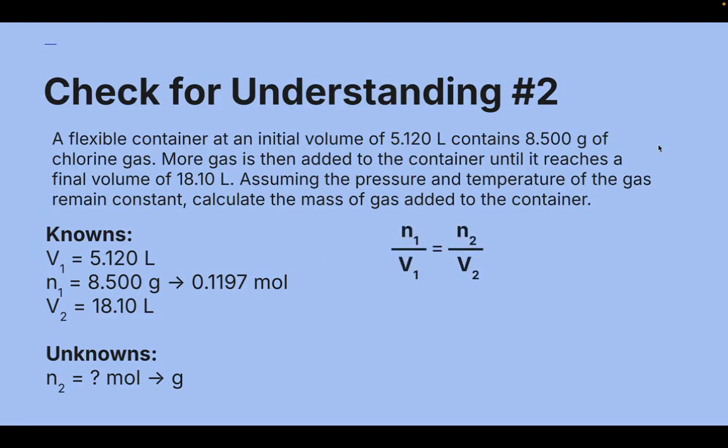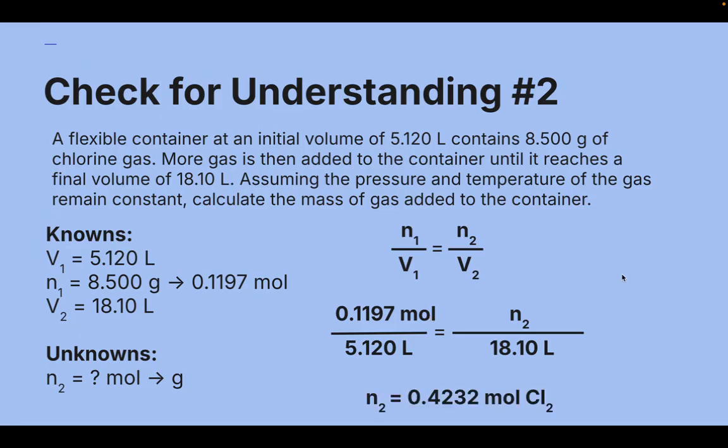Once you had that, you can plug it directly into Avogadro's law equation, which should look something like this. And you should have cross-multiplied and divided to get an N2 value of 0.4232 moles. So again, that would be 0.1197 times 18.10 divided by 5.120, and this is what you would get to 4 sig figs because each of your numbers has 4 sig figs.